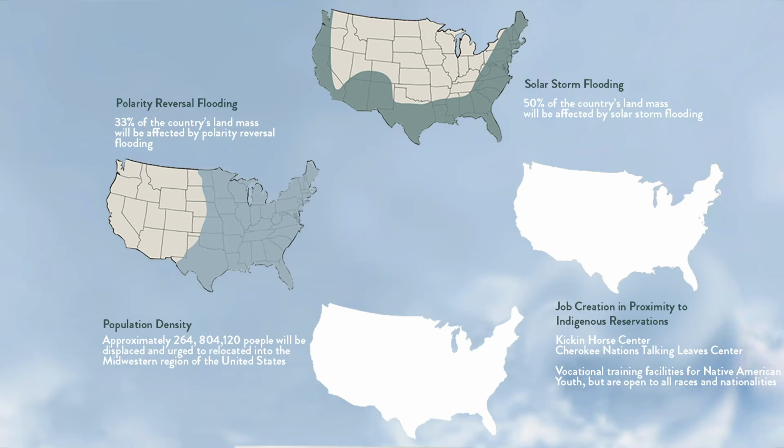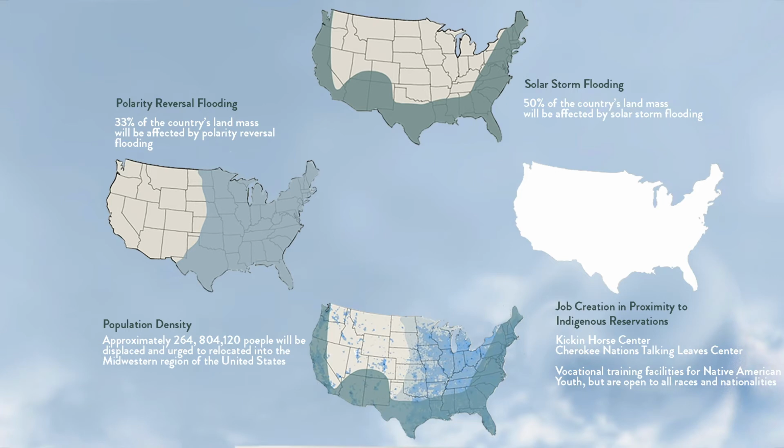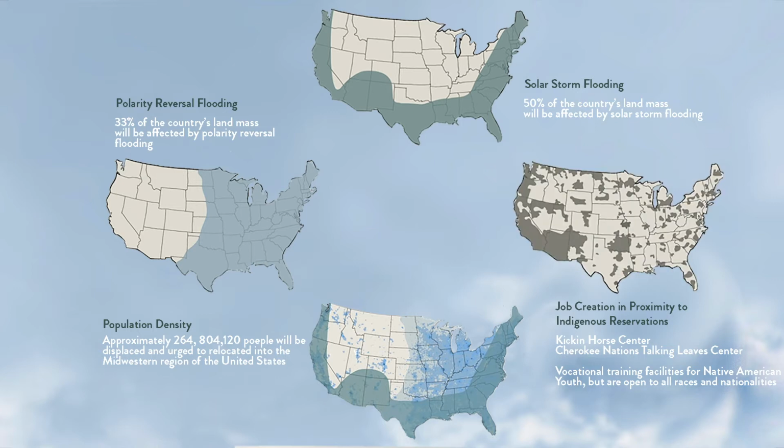If this were to happen, approximately 264 million people will be displaced and urged to relocate in the Midwestern region. Indigenous reservations comprise 56.2 million acres of land in the United States. Many of these cultural lands have high poverty rates, poor health care, and low quality of education. It is critical to create all-inclusive evacuation and relocation hubs. Selecting areas for Job Corps sites that are in close proximity to these native lands will increase the flow of revenue and create jobs for millions of people that are displaced.